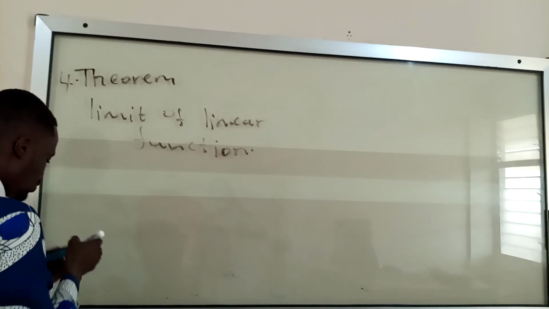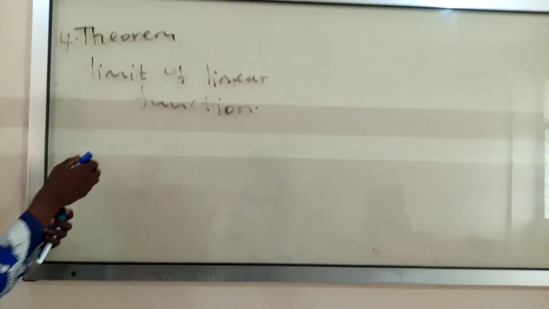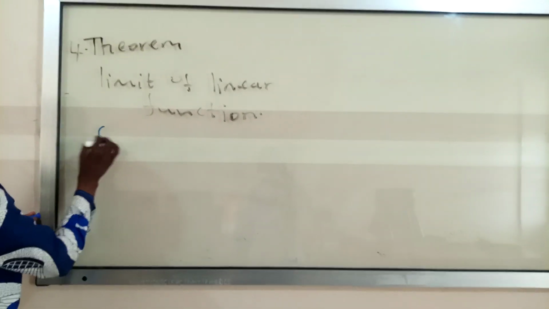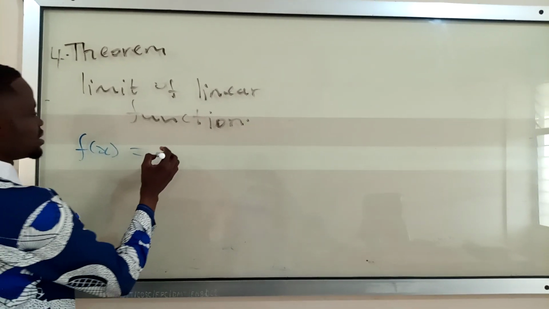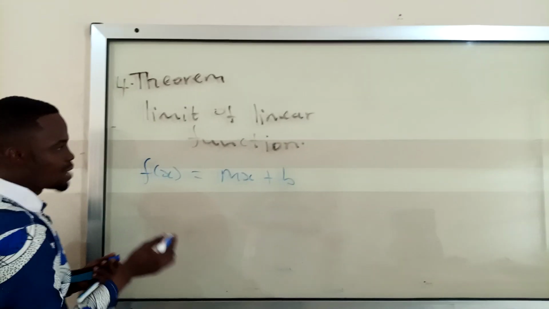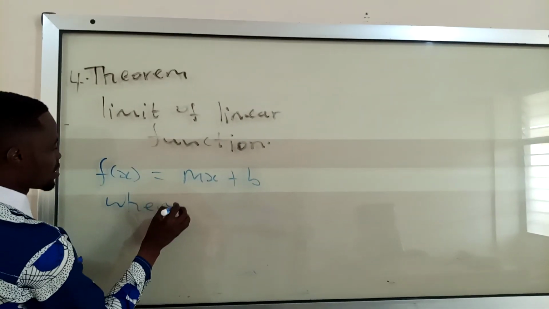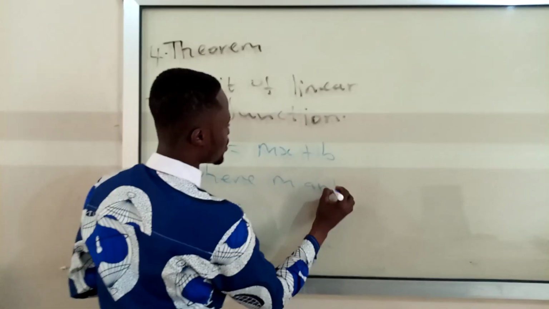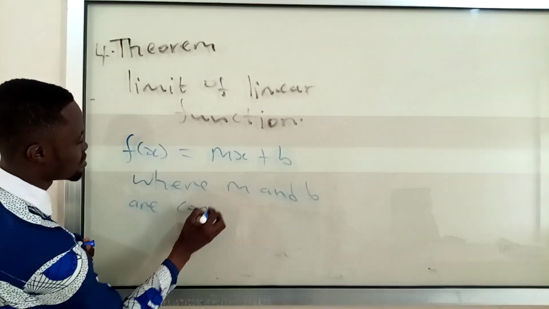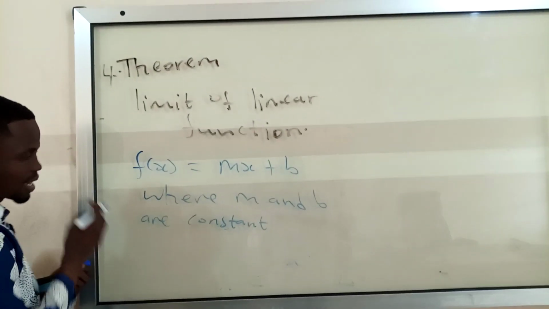Okay. So this one, it is simple. When I say linear, I'm talking about a straight line. The limit of a straight line. And we all know that we have a function f of x, which is equal to mx plus b, where m and b are constants, and they belong to the real numbers R.